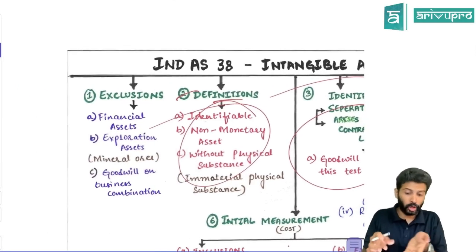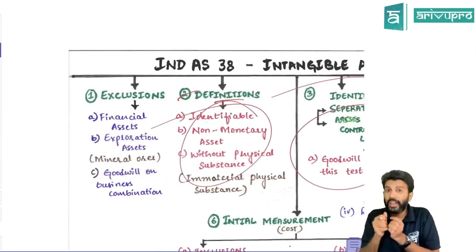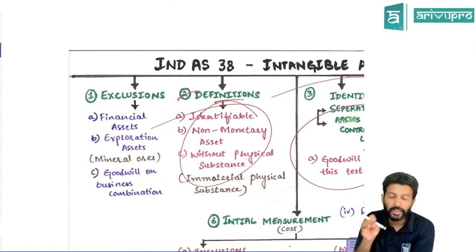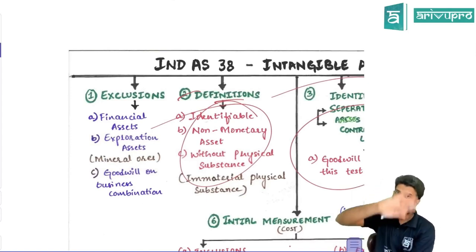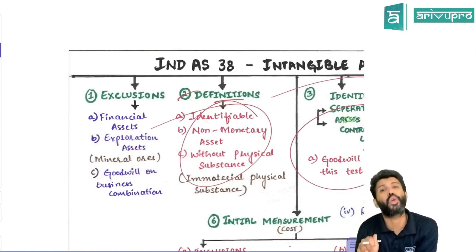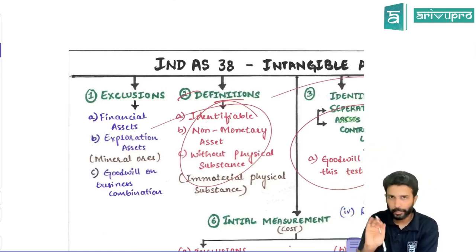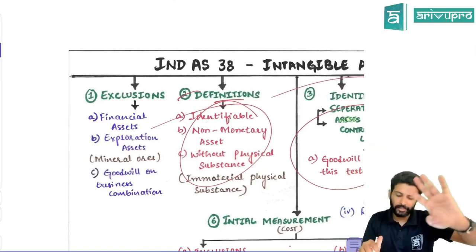That means you will not account for goodwill under this standard, sir. Goodwill is accounted as per Ind AS 103 Business Combination. Whatever is the provision of Ind AS 38, you will apply for all other intangible assets except goodwill. For goodwill, you will have to apply the provisions of Ind AS 103. So you will not apply all these provisions. So that is your identifiability criteria.